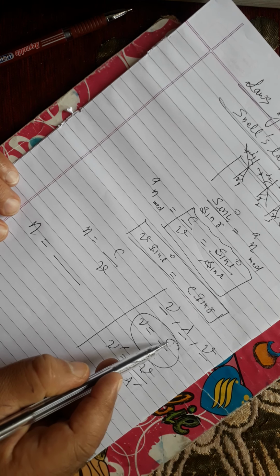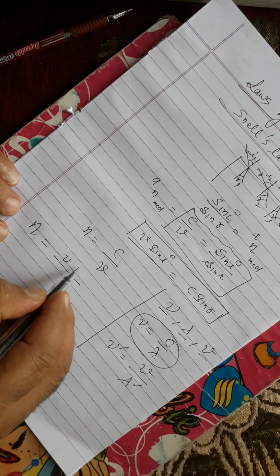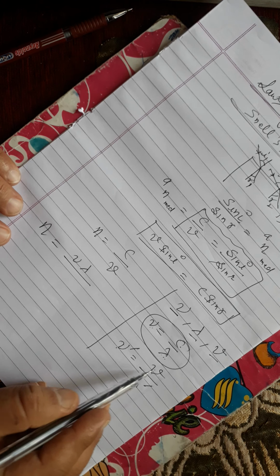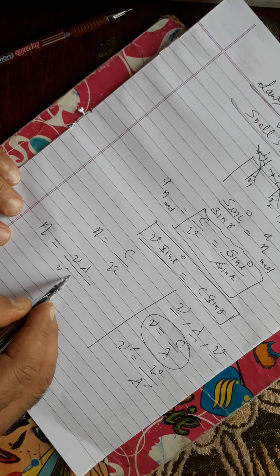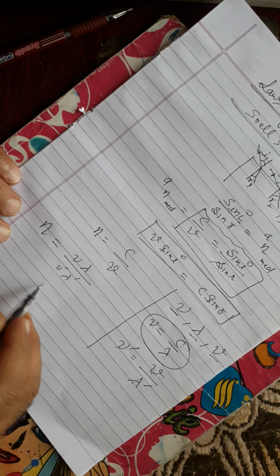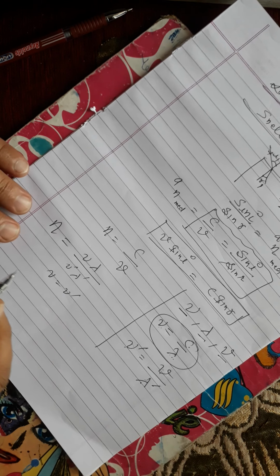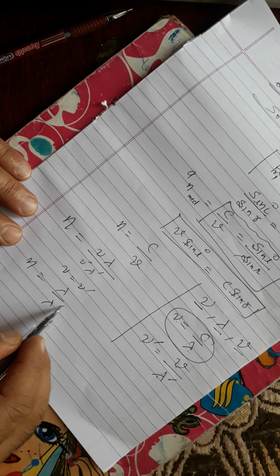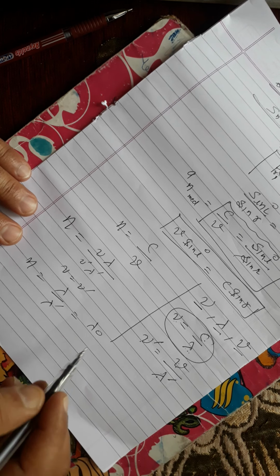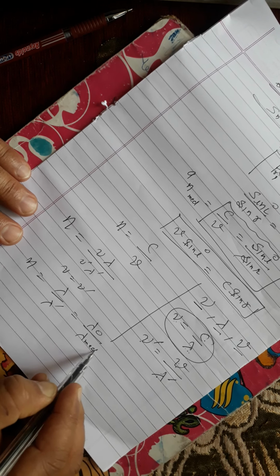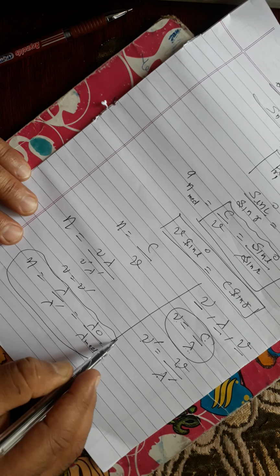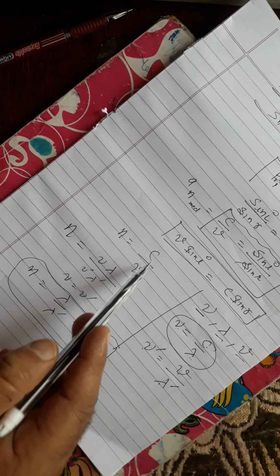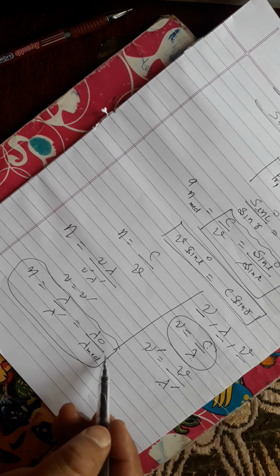So now see here, c is nu into lambda. Done. Then see here what is v. So v is nu dash into lambda dash. Now I already told you that nu is equal to nu dash, so we should write n is lambda upon lambda dash, meaning lambda in vacuum upon lambda in medium. So always remember that refractive index is also written in terms of wavelength: as you wrote it in the format c upon v, we can also write it in the form of wavelength. Thank you so much.